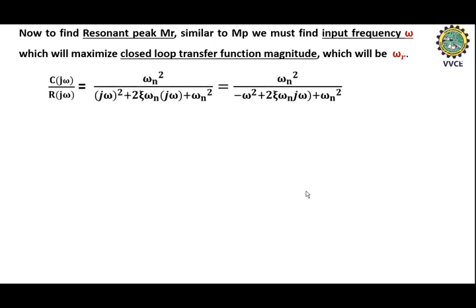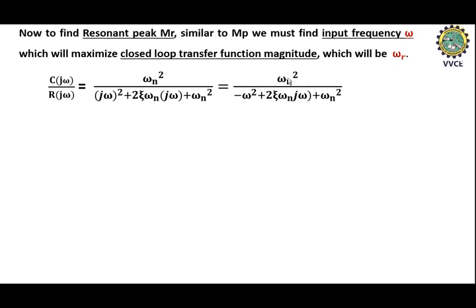So first write the second order system expression, that is transfer function expression. In time domain time response, we were writing it as omega n square divided by s square plus 2 zeta omega n s plus omega n square. But here we are concentrating on imaginary axis, so substitute s is equal to j omega. So omega n square divided by (j omega) whole square plus 2 zeta omega n into j omega plus omega n square. Here j square is nothing but minus 1, so substituting, we will be getting minus omega square. To this expression we need to divide the numerator as well as denominator by omega n square.